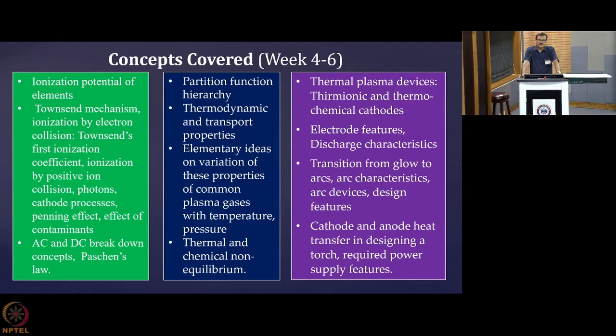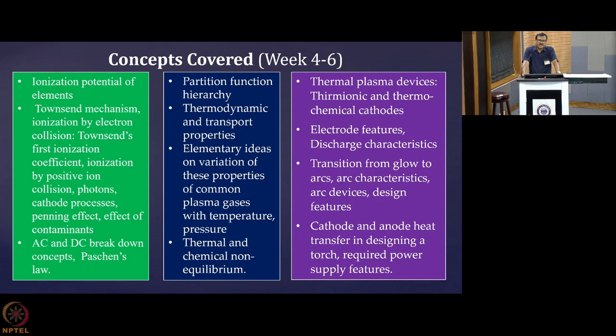So in the last 3 weeks, we have covered many very important aspects of plasma discharge, which we must know to understand how a plasma device operates.